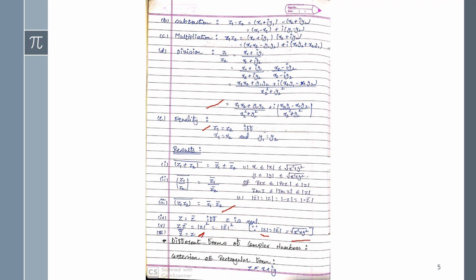Okay. Next, the different forms of complex numbers, that is Cartesian or rectangular form, but this part we will do in our next session. So I hope you all got the basic concepts and applications of complex variables. Please continue with the basic concepts. Until then, write down all these formulas of complex variables so that it will be easiest for you in the next session. Thank you.